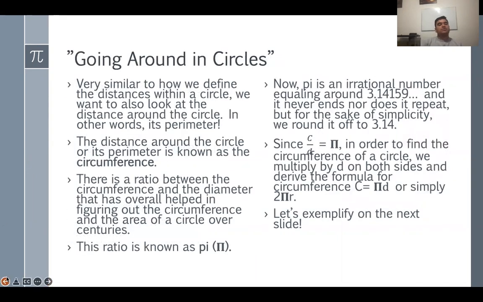Now, let's go around in circles. So very similar. We looked already at the distances within the circle, which are the radius and the diameter. We also want to look at the distance around the circle. So let's go back to my little plate here. So the circle, remember, we have the set of all points right here. Now, we don't only want to talk about what's in the circle itself. We want to talk about everything that's around the circle. So think about this as the outside of the circle, which is the distance around the circle.